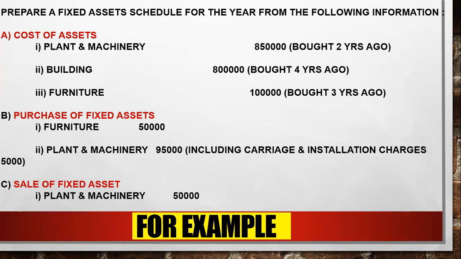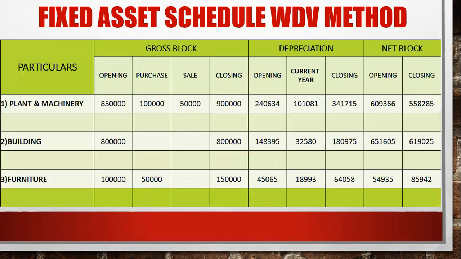Clear? So you have to write in the purchase section, gross block purchase section. Furniture you have purchased 50,000. Plant and machinery purchase 1 lakh rupees. So here you can see the purchase side. Plant and machinery, I told you 95,000 plus 5,000 is equal to 1 lakh. So here in purchase, you have to write 1 lakh.